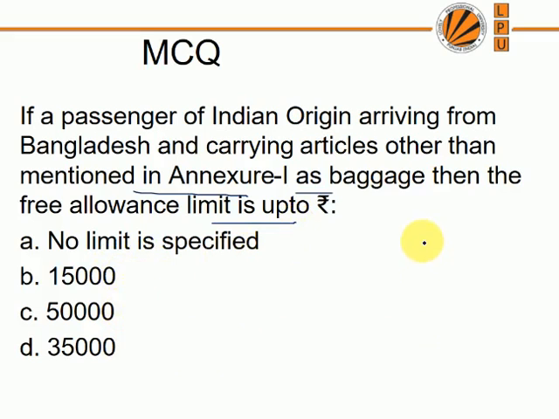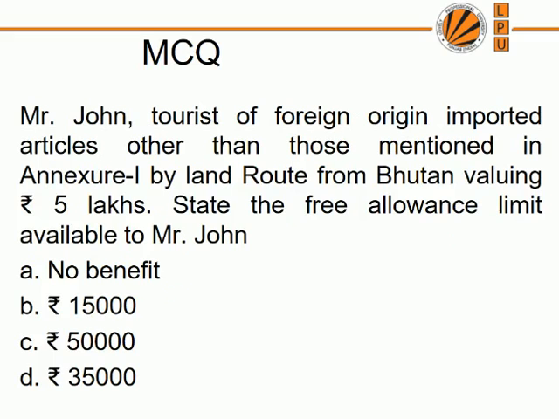If you remember, we have to remember only three: NBM, Nepal, Bhutan, Myanmar, right? It's not Bangladesh mentioned here. Apart from these countries, if you are coming from abroad and you are an adult, the limit is 50,000 rupees. So answer is C, 50,000 rupees.